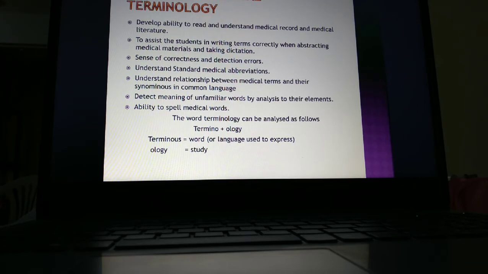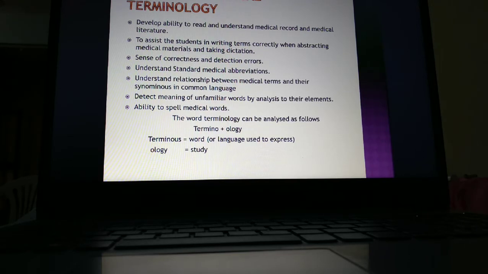The main purpose of learning medical terminology is to read and understand the medical record. The patient record we maintain is full of medical terminology only. Without knowing medical terms, we cannot understand what is written in a medical record.